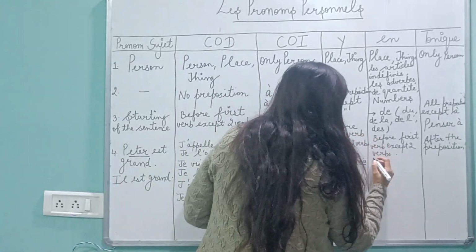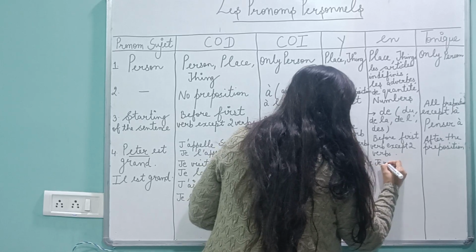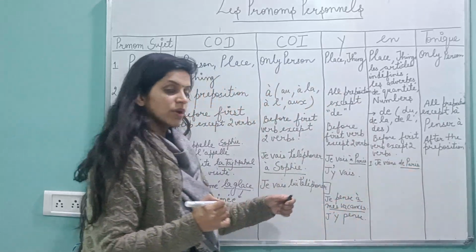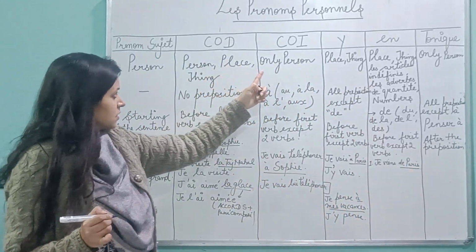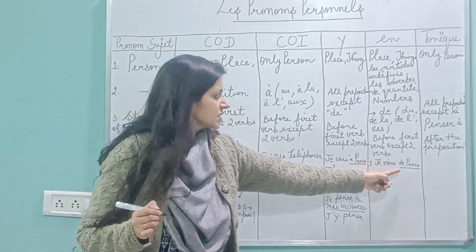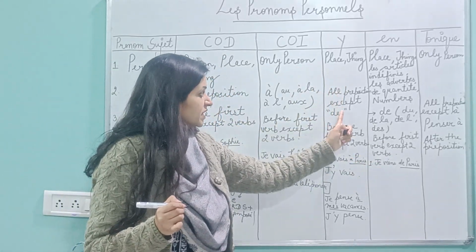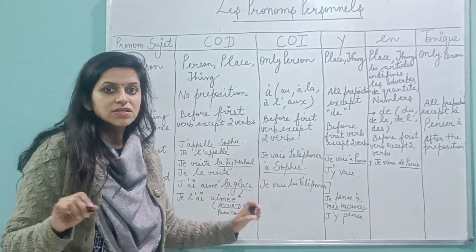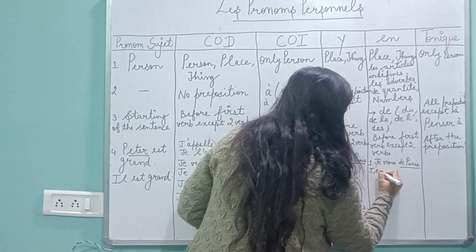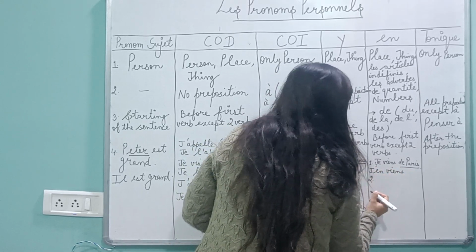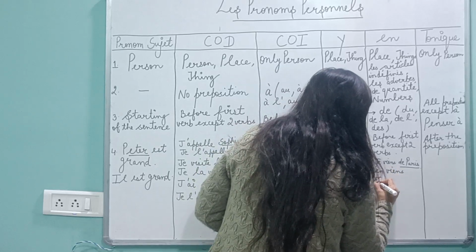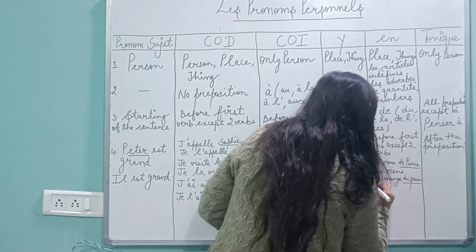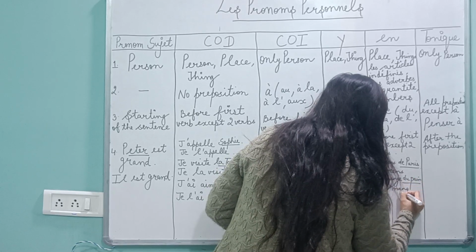Let's see for en. If I talk about a place, je viens de Paris. Now see this. We're talking about a place here. In this one, place with no preposition, but a preposition is here. In this one, a preposition should be there, except DE. Except DE, okay? But DE is here. So whenever DE is there, it's always en. So, j'en viens. Let's take the next one. A thing. Je mange du pain. So I have to replace pain. I will be replacing with j'en mange.